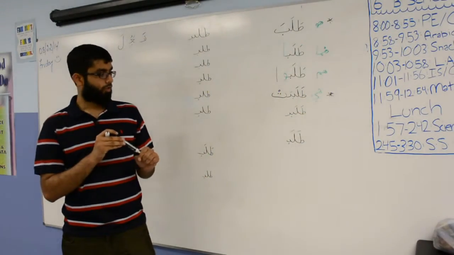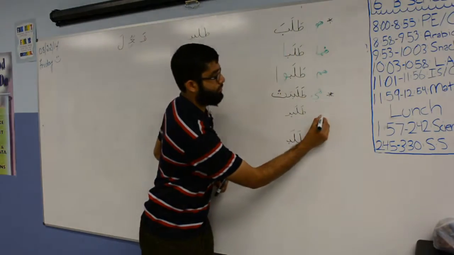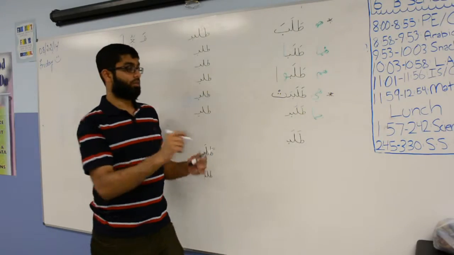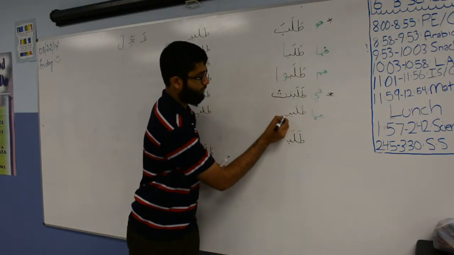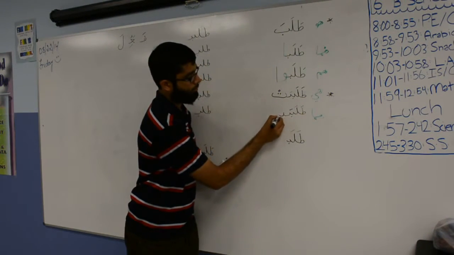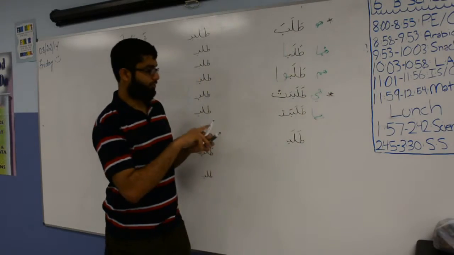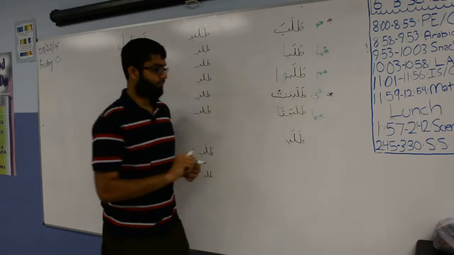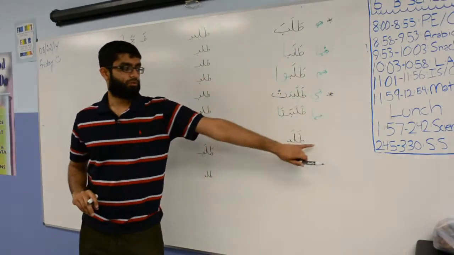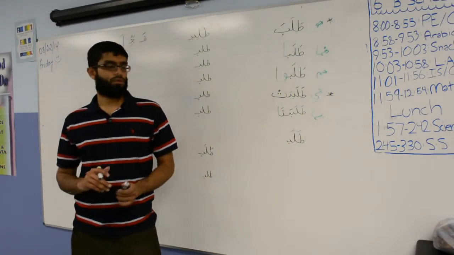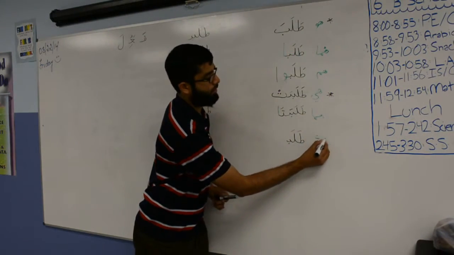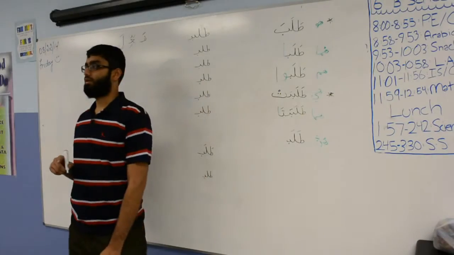Okay, for 2 females it's huma, and how did you say it? Talabata. So I have talaba, I put my ta ta'nith, and then I have to put my alif for the subject. Talabata. Okay. What's a group of females? The pronoun is hunna. Okay, how do you conjugate hunna into talaba? Talabna.